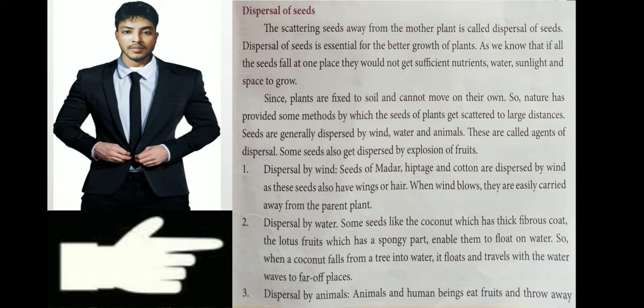Or for example, you can say water. As you know, coconut trees grow mostly near the water, river, ocean. So when the coconut ripens and falls from the tree into the water, the water will carry the coconut along with it, and somewhere it will throw the coconut onto a river bank, and after the coconut goes inside the soil, a new coconut plant will grow. This is called dispersal of seeds.